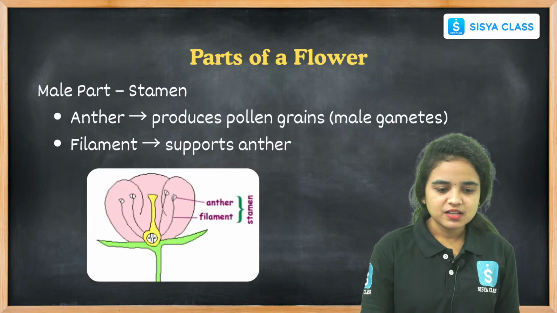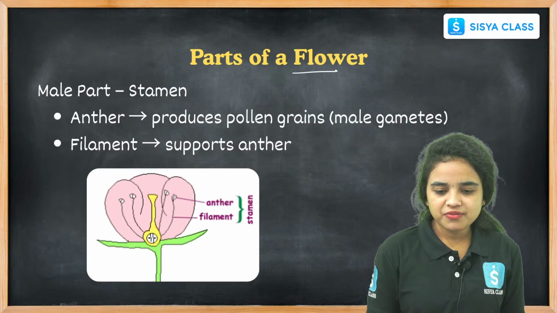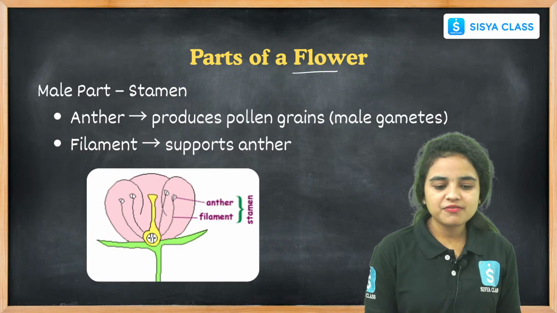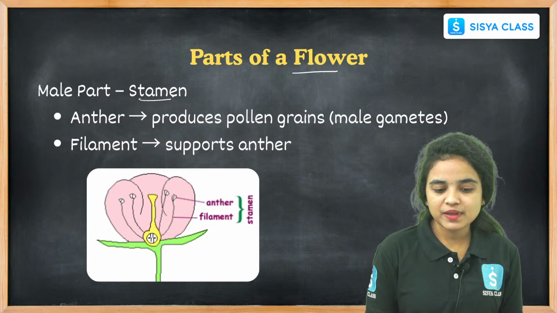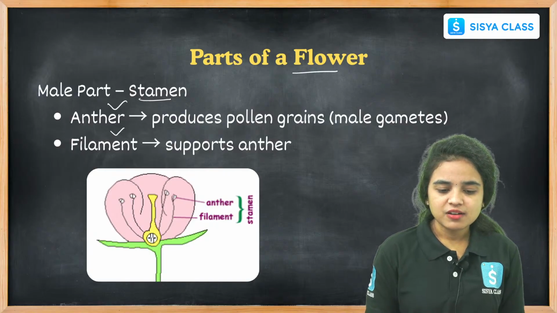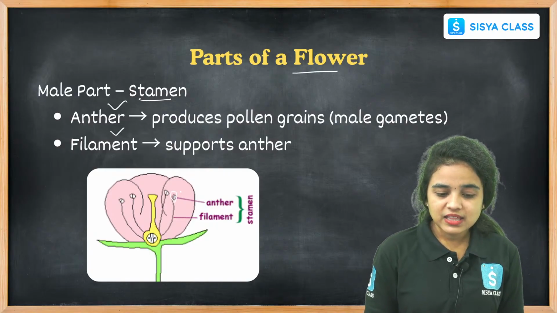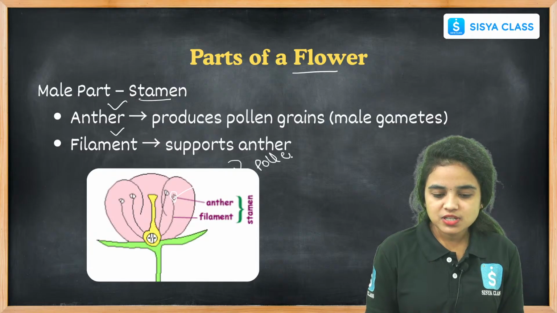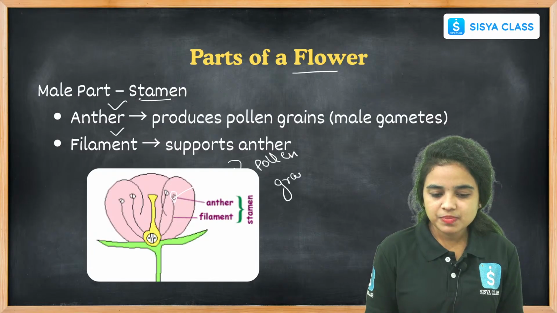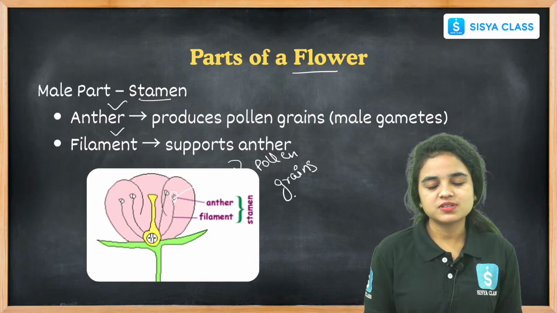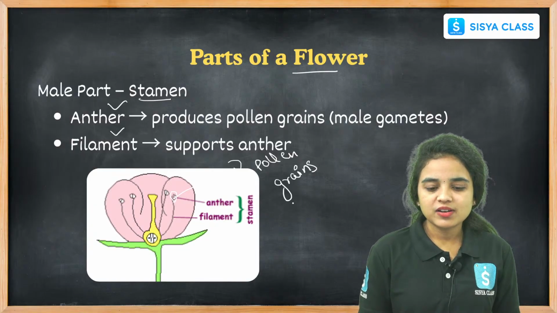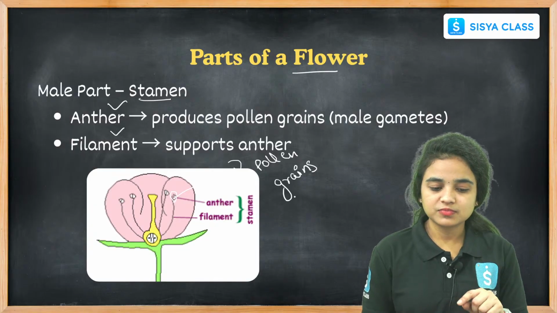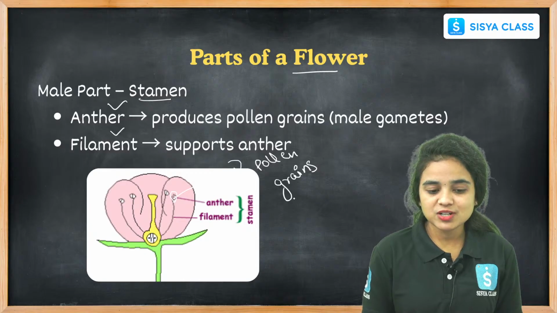Let us see the parts of the flower. The male part is called the stamen. This stamen contains anther and filament, students. This is the anther. The anther produces pollen grains, which help in the pollination process. These pollen grains will fuse with the female gametes of the flower.